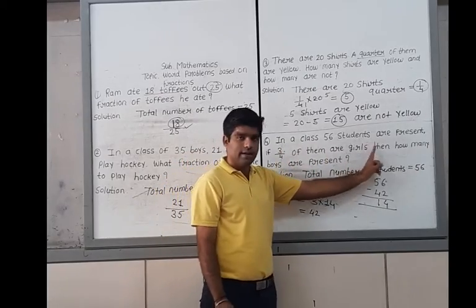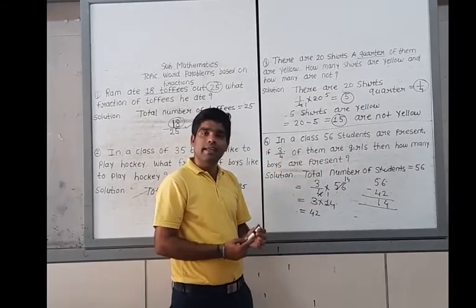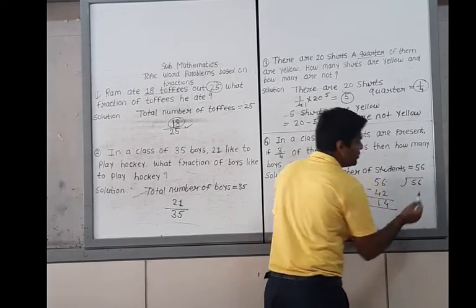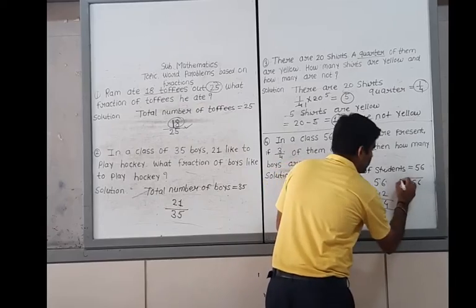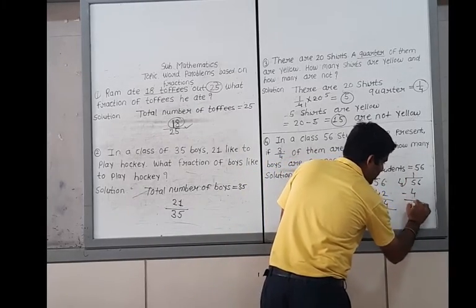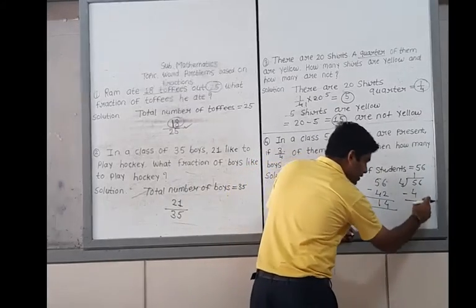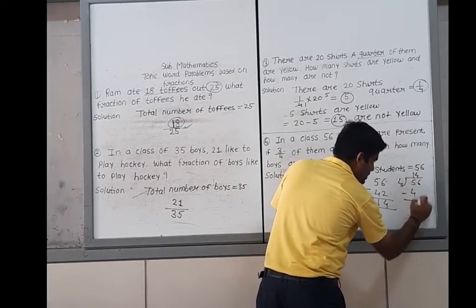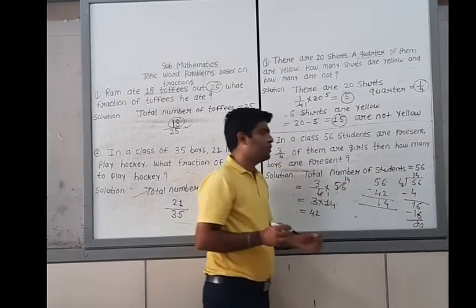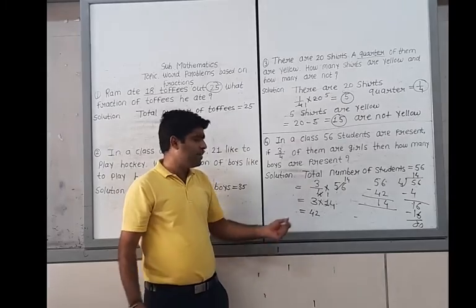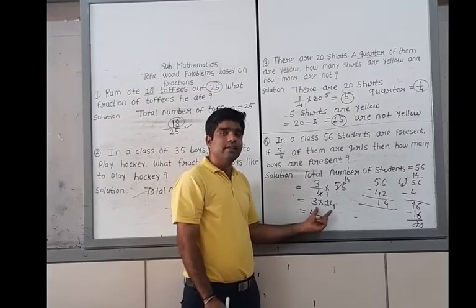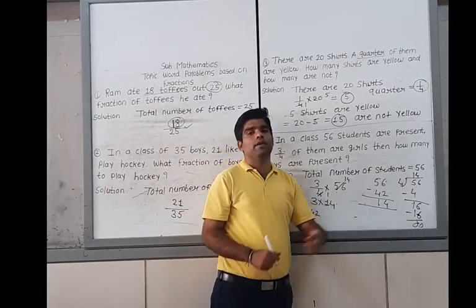3/4 of them are girls. Then you have to find the 3/4 of 56. Definitely you have to use the division method. It is actually a very simple example. This is our division method. 4 ones are 4. 5 minus 4 is 1. 6 comes down here. 4 fours are 16. The remainder is 0. This is the way we have to solve this example. It means that 42 are girls and 14 are boys.